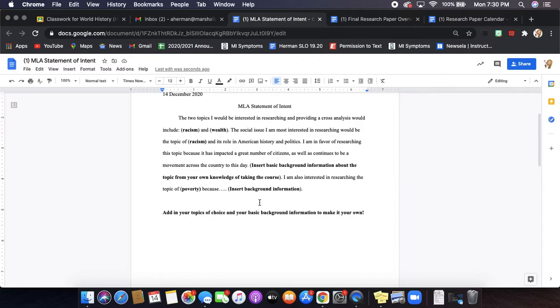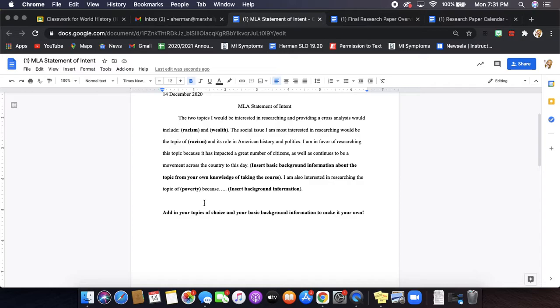Okay, so then down below, we have a basic outline of what I'm looking for. Okay, so what I have written down is a sample. And anywhere that you see words bolded, you're just going to go ahead and delete those and put in your own information. So again, kind of looking at basic structure of an MLA Statement of Intent.